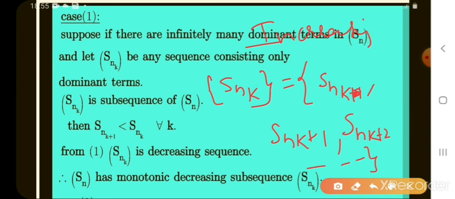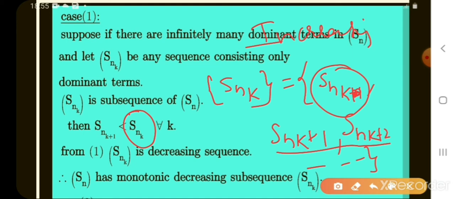From all these dominating terms, which is the dominating term? Snk is the dominating term of all these dominating terms. Okay. We take all dominating terms as a sequence from Sn, so we call it a subsequence.